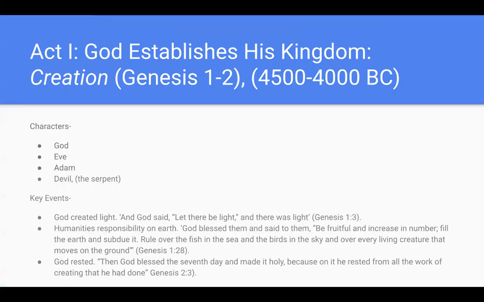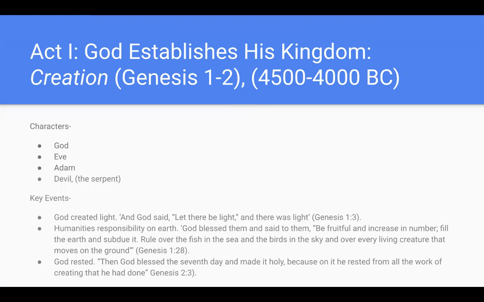So for the first act, God establishes his kingdom. We find this in Genesis 1 through 2. And the main characters are God, Adam and Eve, and the devil who appears in the form of a serpent. The key events are when God creates light.